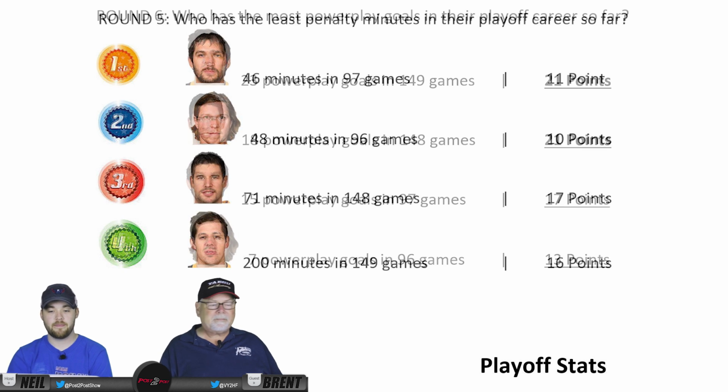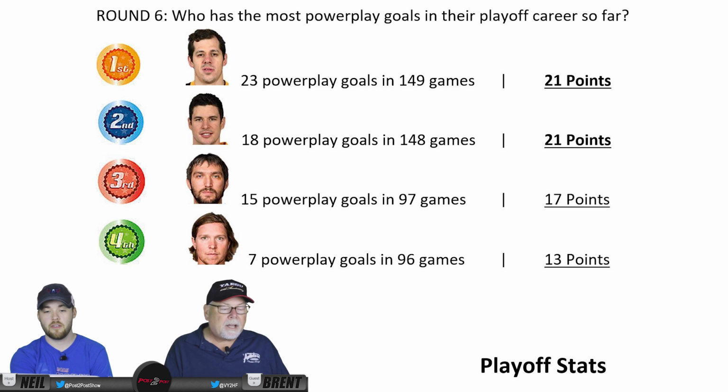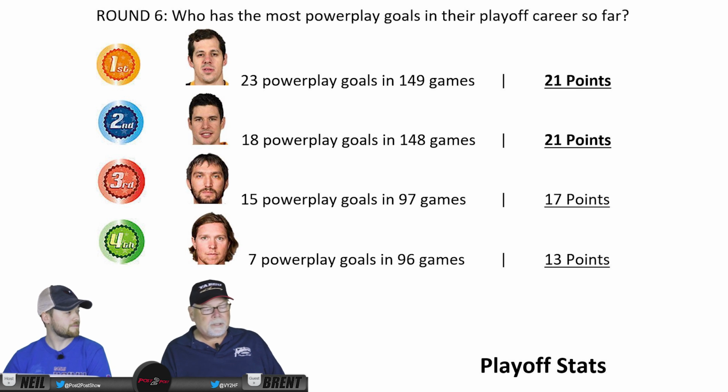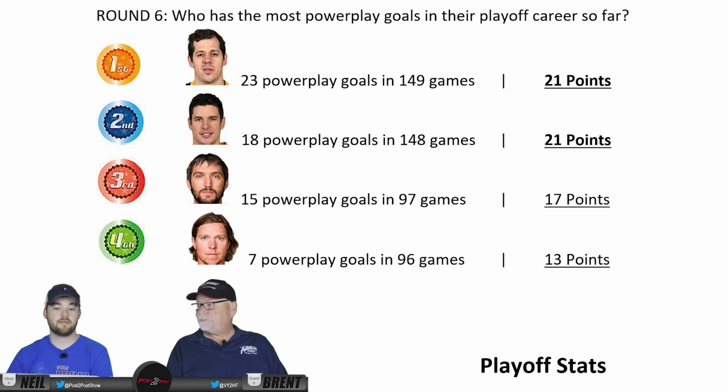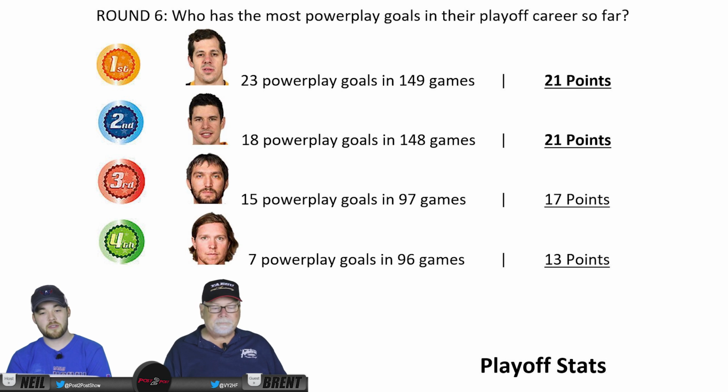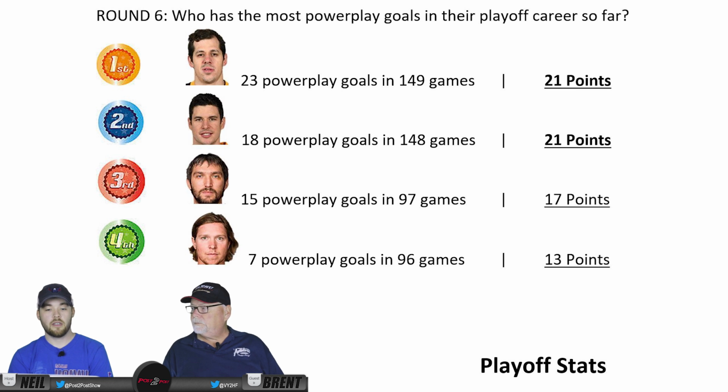And Backstrom has 10. So round 6 in the playoffs, who has the most power play goals in their playoff career so far? Evgeny Malkin has 23 goals in his 149 games. Sidney Crosby is 5 behind with 18 power play goals. And then it's Ovechkin with 15, and finally Backstrom with 7. All right, that puts Malkin and Crosby tied for first place, the gold medal in the playoff statistics, with 21 points. Ovechkin's got 17 and Backstrom has 13.